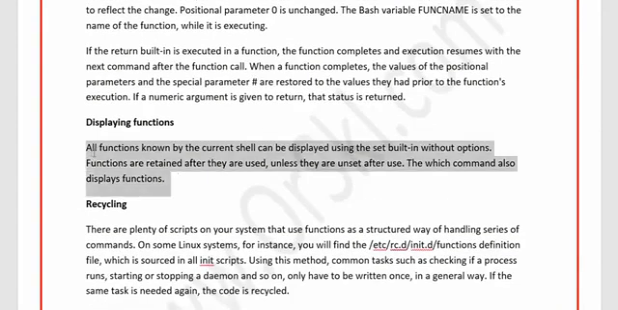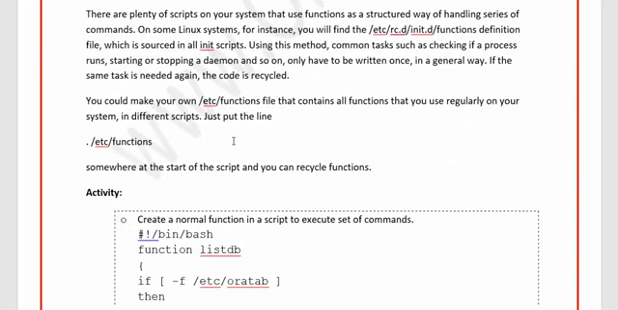And to display the functions, how do we do that? Let me show you that. And to recycle the functions, in case you have functions that have to be recycled and cleaned up, definitely this is the one that you have to use, and it will clean up all the pre-existing functions with the same name so that it can recreate the functions in your shell.